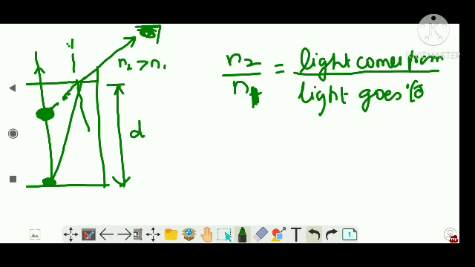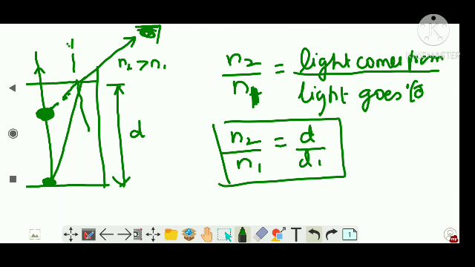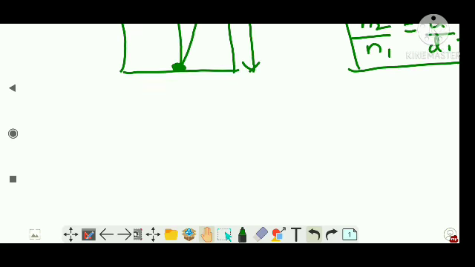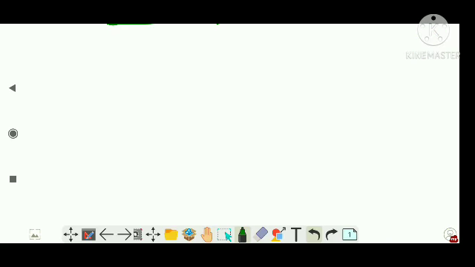And the equation which you have to write is N2 by N1 is equal to D by D dash. That is, the ratio of the refractive index of the medium from where the light comes from, by the refractive index of the medium where the light goes to, is equal to the ratio of real depth by apparent depth. You have to learn it by heart, guys. There is no other way. Of course, I will tell you how this equation came up, but this equation has to be memorized by you guys for the problem section. Clear?